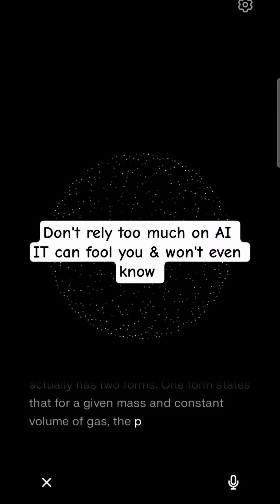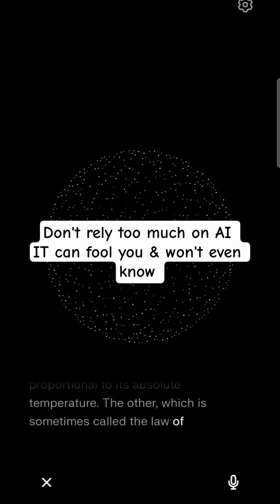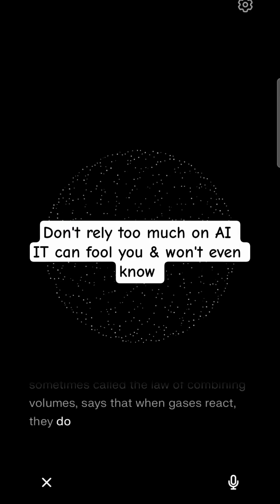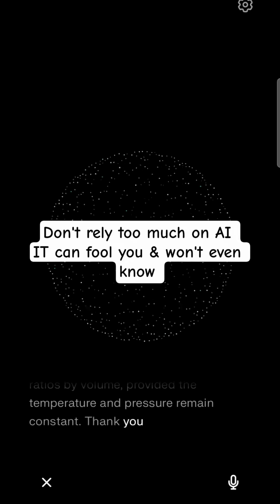Gay-Lussac's law actually has two forms. One form states that for a given mass and constant volume of gas, the pressure is directly proportional to its absolute temperature. The other, which is sometimes called the law of combining volumes, says that when gases react, they do so in simple whole number ratios by volume. You are confusing two different laws.